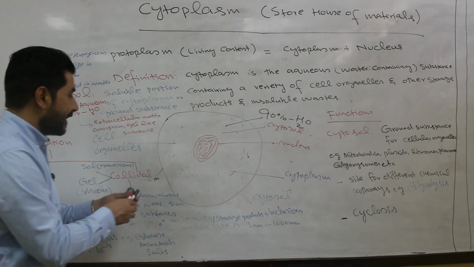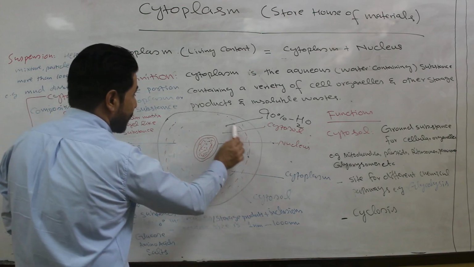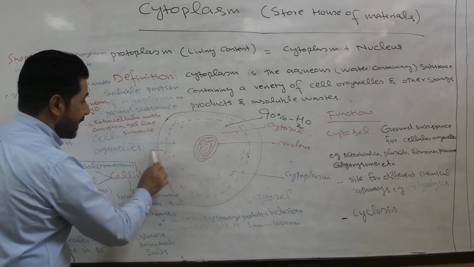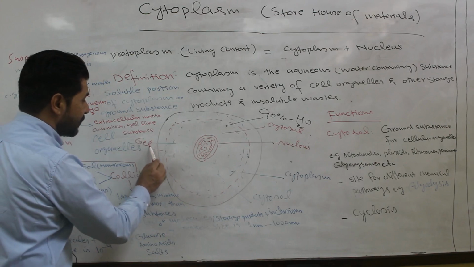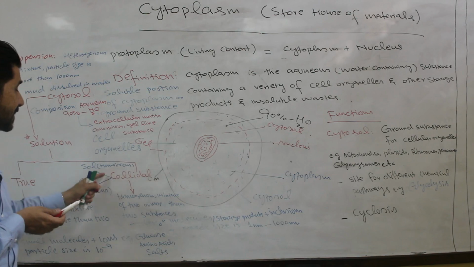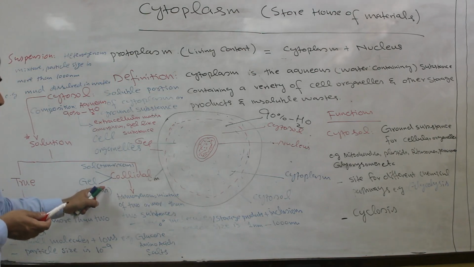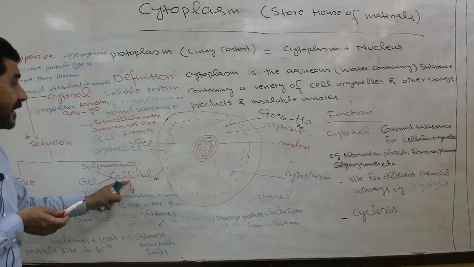So that is why the peripheral portion of the cytoplasm will be gel-like, or it has gel-like consistency. So gel-like consistency is because of what? Colloidal solution. Gel-like solution is a type of what? Colloidal solution.